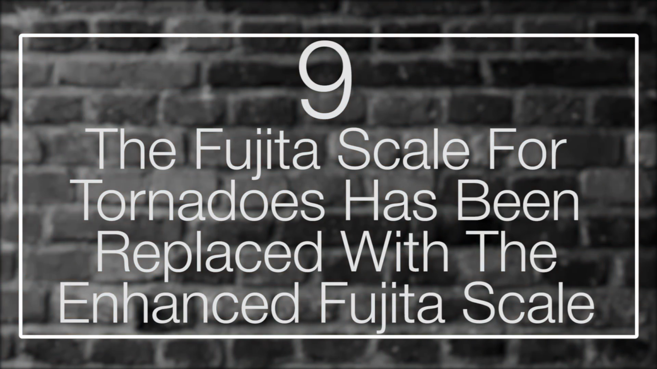Number 9. The Fujita scale for tornadoes has been replaced with the enhanced Fujita scale. Like earthquakes, tornadoes are explained to most people on a scale known as the F scale or Fujita scale. You can thank the 1996 film Twister for popularizing the concept. The idea is that as wind speeds increase, the Fujita number increases all the way to the legendary F5, a sort of tornadic bogeyman of ultimate power.